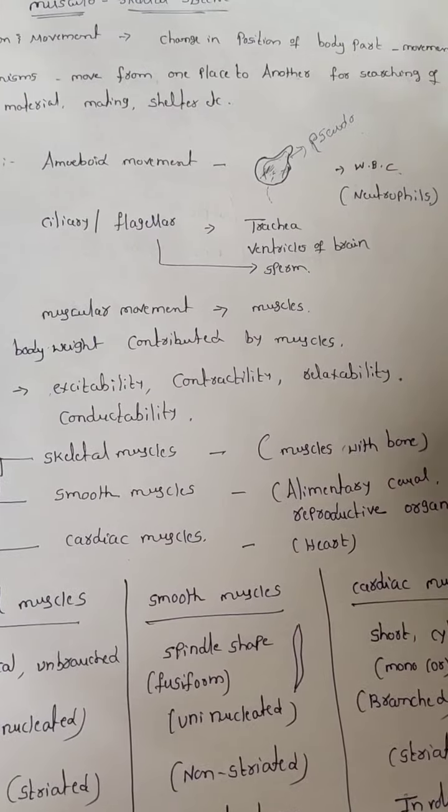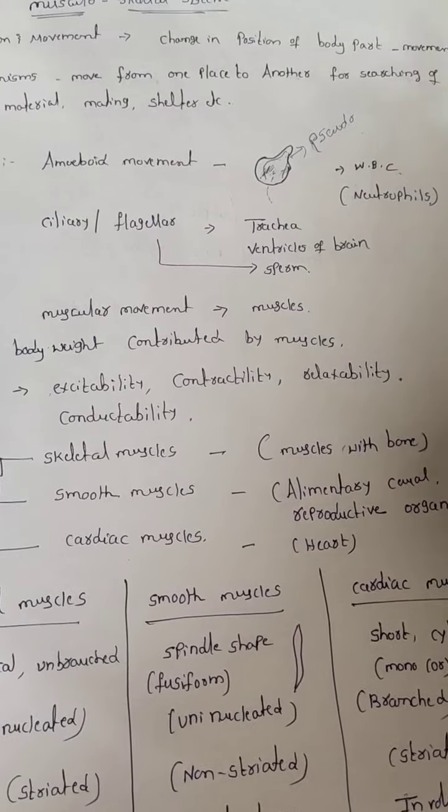The second one, ciliary and flagellar movement. Suppose this one is the trachea. In the neck region we have a trachea. Suppose any bacteria and virus enter our body through the nasal cavity. The best example is the coronavirus. When it enters the trachea, there are ciliated cells. These ciliated cells can push these bacteria and foreign particles up. That type of movement is called ciliary movement.